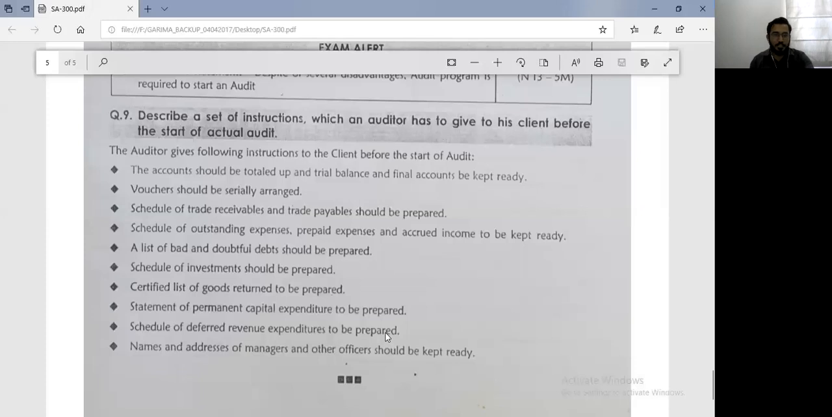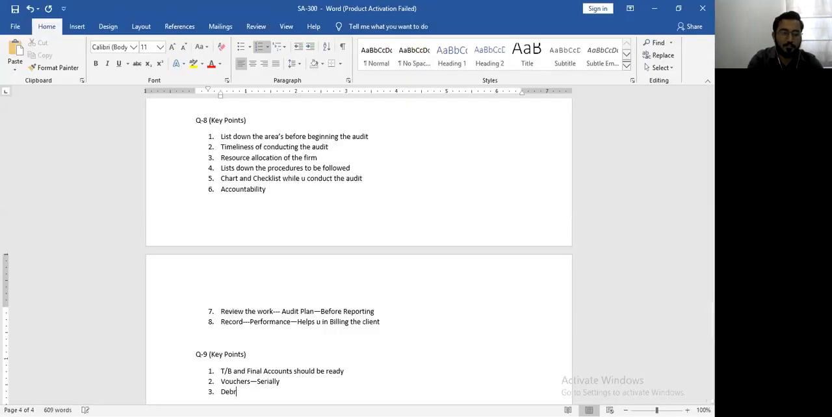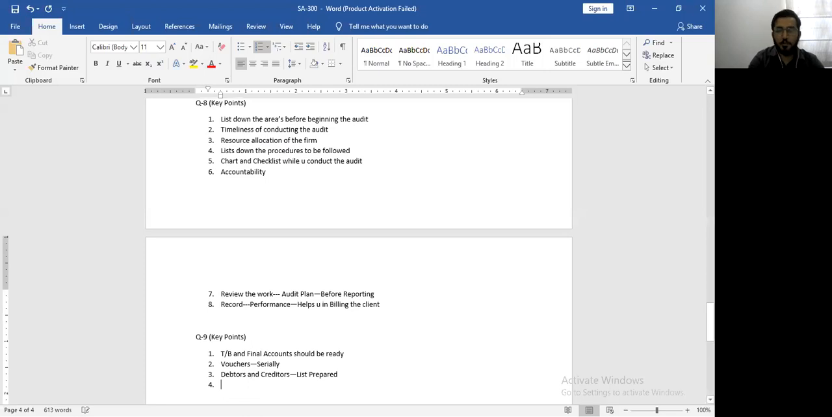Third point, schedule of trade receivables and trade payables should be prepared. So your list of debtors and creditors should be prepared. When you ask for the list of debtors and creditors, they should be in a position to provide it to you. They cannot say कि कल देंगे, परसों देंगे, 2 दिन बाद देंगे. Again, that will disturb your audit plan. You have to be very clear that these are all important schedules and we need them on timely basis.